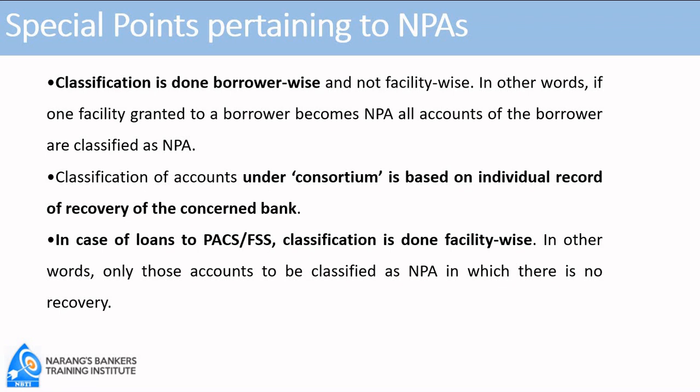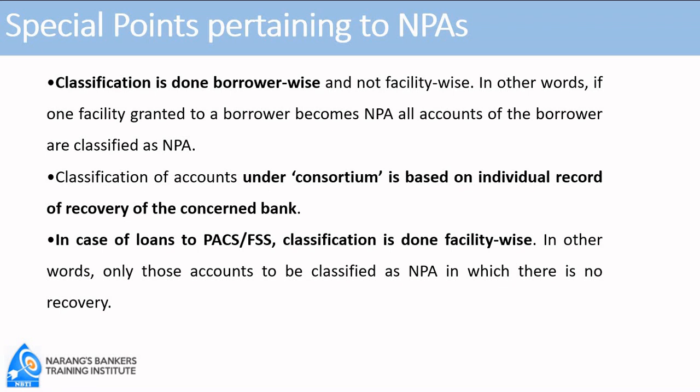Now we'll switch over to special points pertaining to NPAs. There are three types of points which one has to remember logically. First is that classification is done borrower wise and not facility wise. In other words, if one person has availed a CC limit and also a term loan, his CC account is perfectly in order, but his term loan installment is not coming.